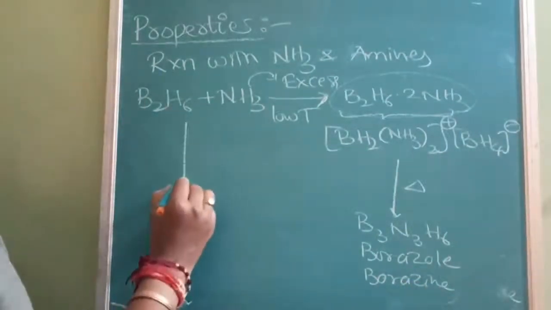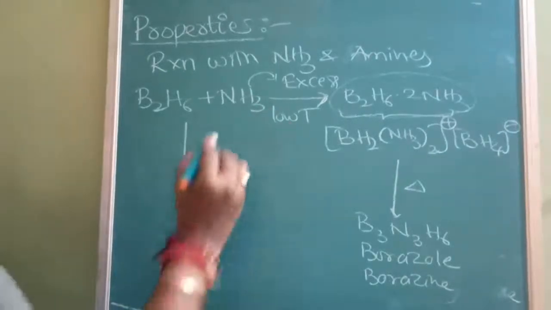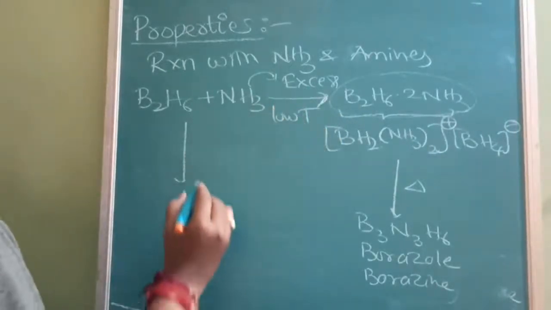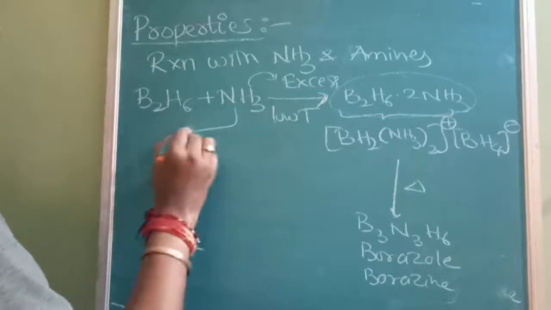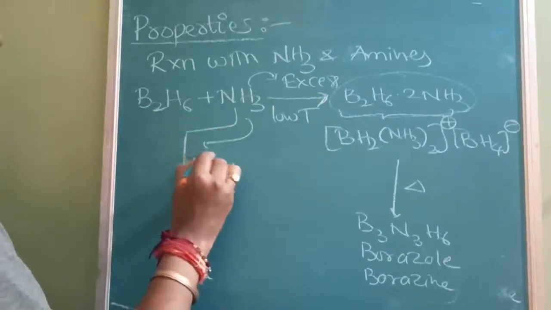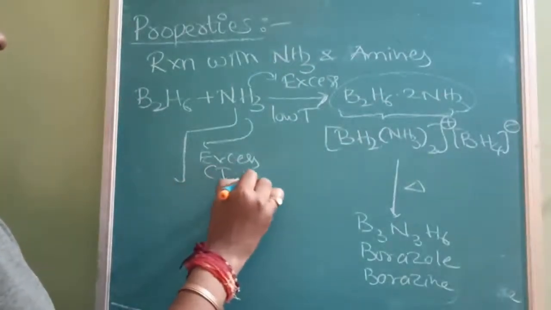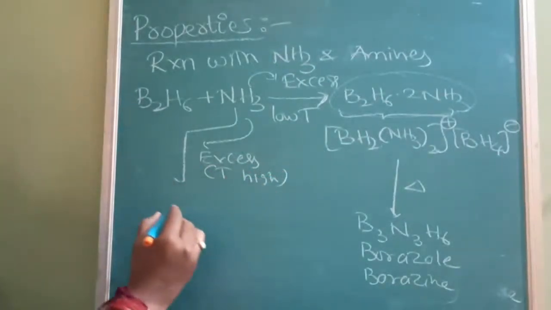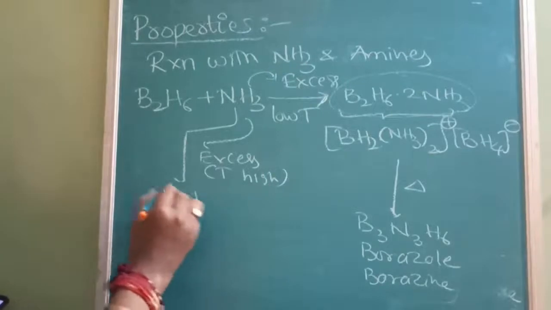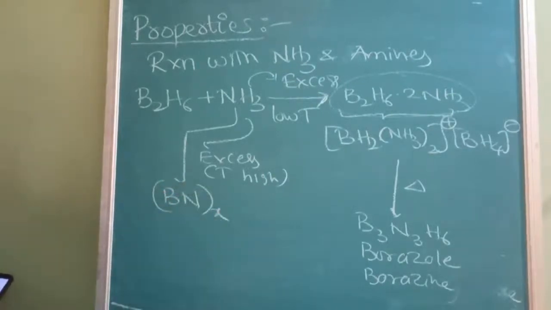Then if we heat with excess ammonia and high temperature, as against excess ammonia and low temperature, here ammonia is in excess but temperature is very high, then it will directly form BN. What is this BN? Boron nitride, inorganic graphite, that we have studied.